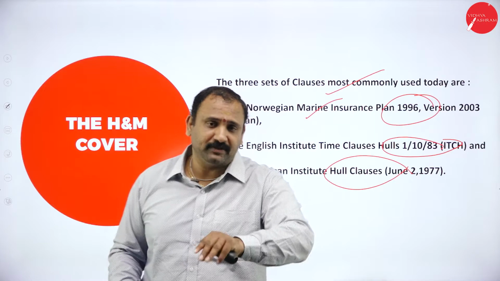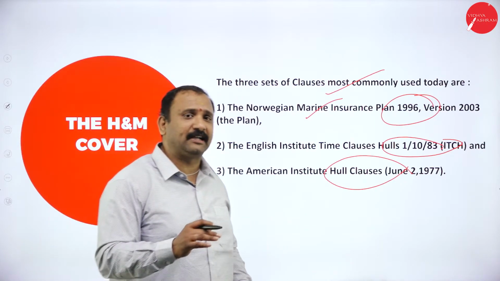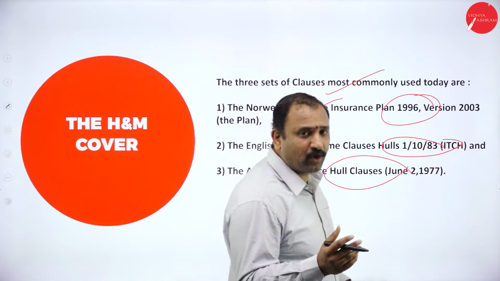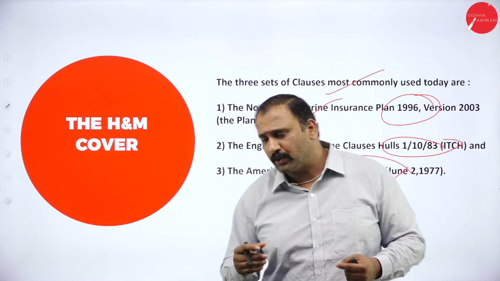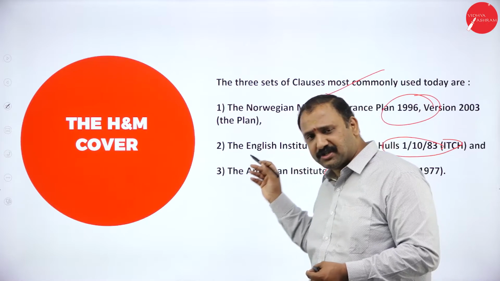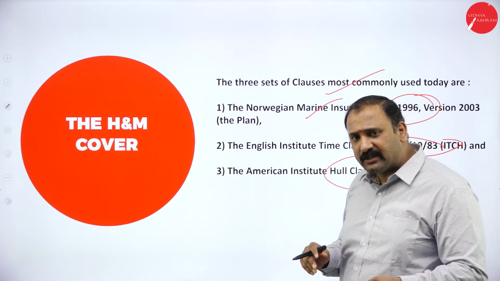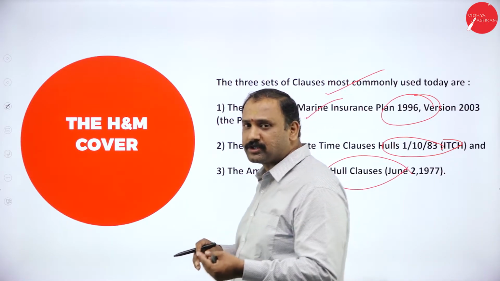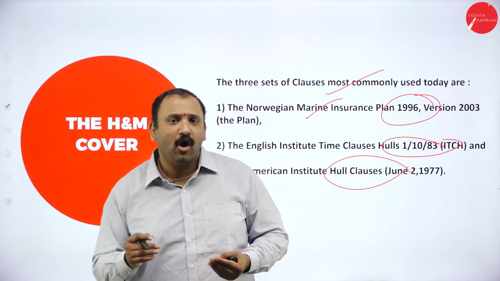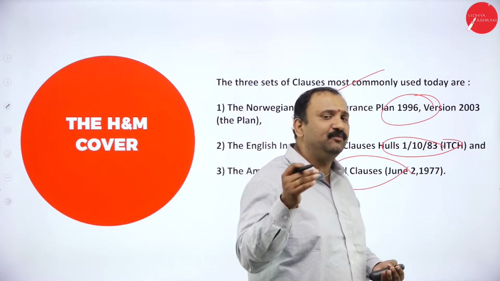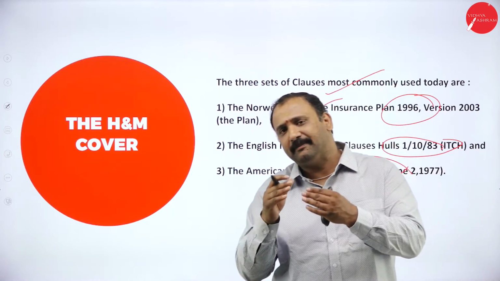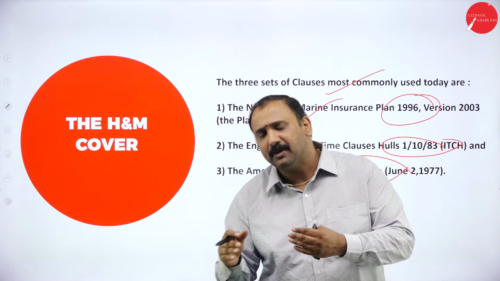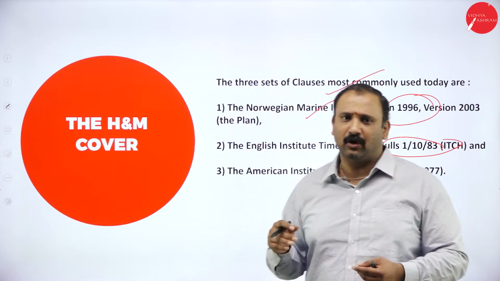Now, each one of these clauses has its own factors and its own ideology in terms of understanding how it works. But when you look into the Norwegian, the English Institute or the American Institute, they are all detailed processes which list down all the activities involved in protecting the machinery, the ship, the capital assets altogether.